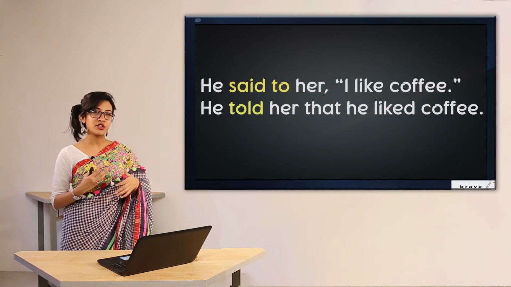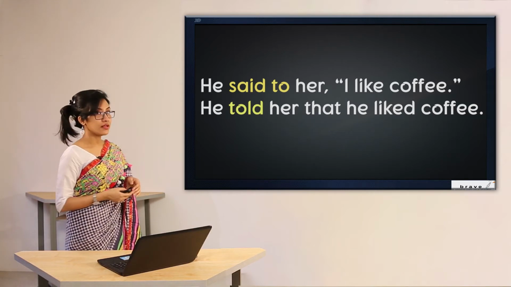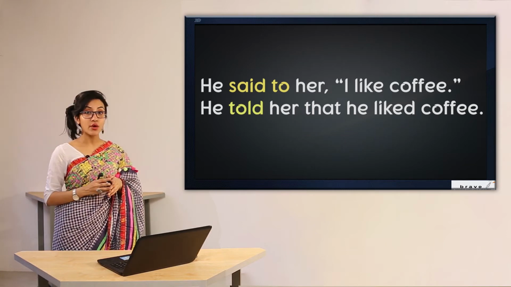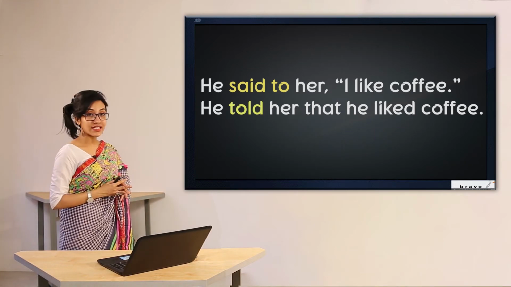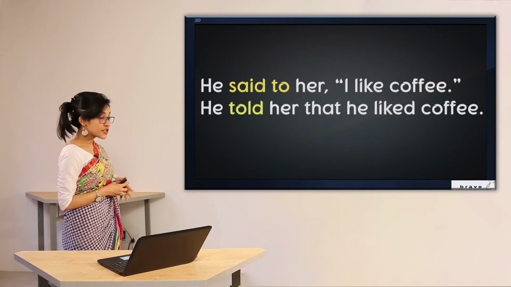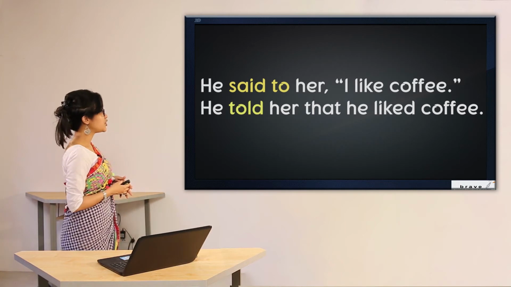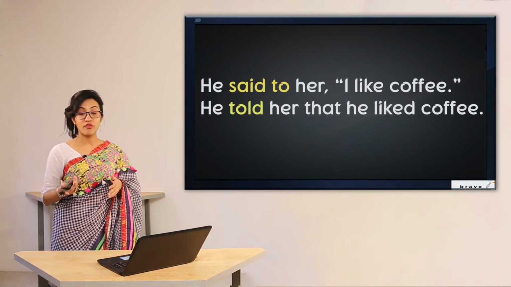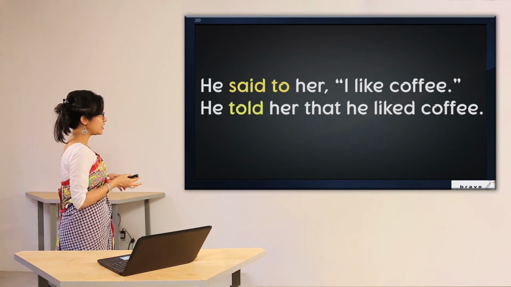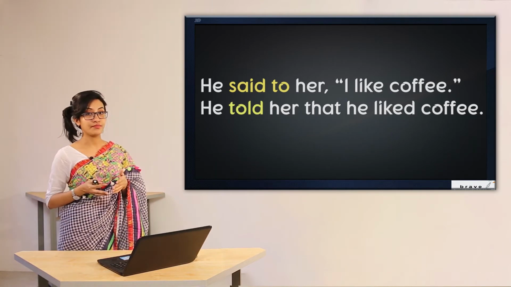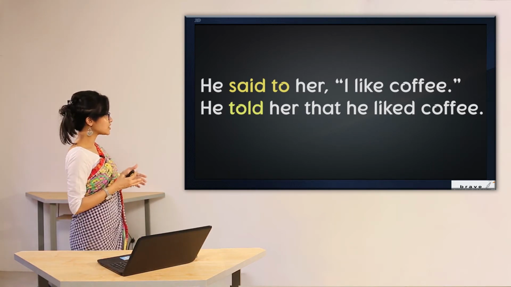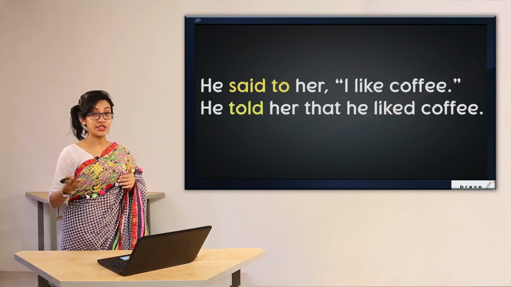Maybe you are getting a bit puzzled looking at this. Let's clarify. In case of first person, it's going to be changed according to the subject. So, let's see in detail. If the subject of the quoted words is in first person, then it will change according to the subject of the reporting verb. For example, he said to her, I like coffee. How has it been changed? We have written, he told her that he liked coffee.